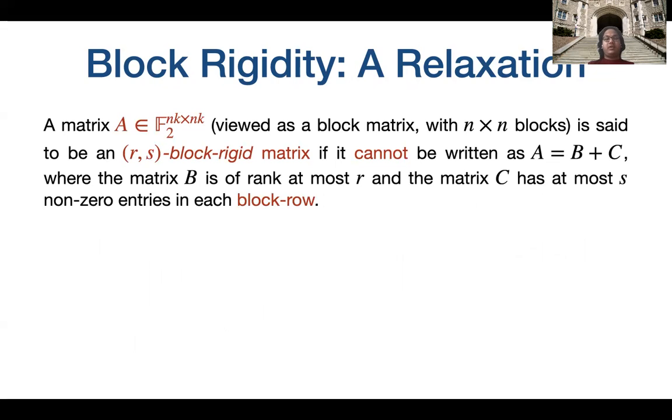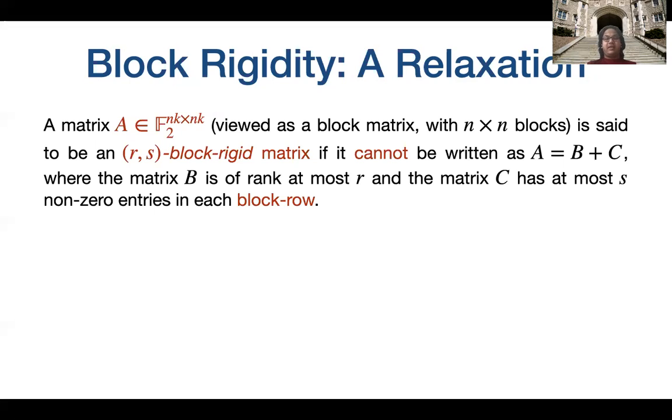First, I'll talk about block rigid matrices. A matrix A, which is of size nk times nk, is said to be an (R, S) block rigid matrix if it cannot be written as the sum of two matrices B and C, where the matrix B is of rank at most R and the matrix C has at most S non-zero entries in each block row.